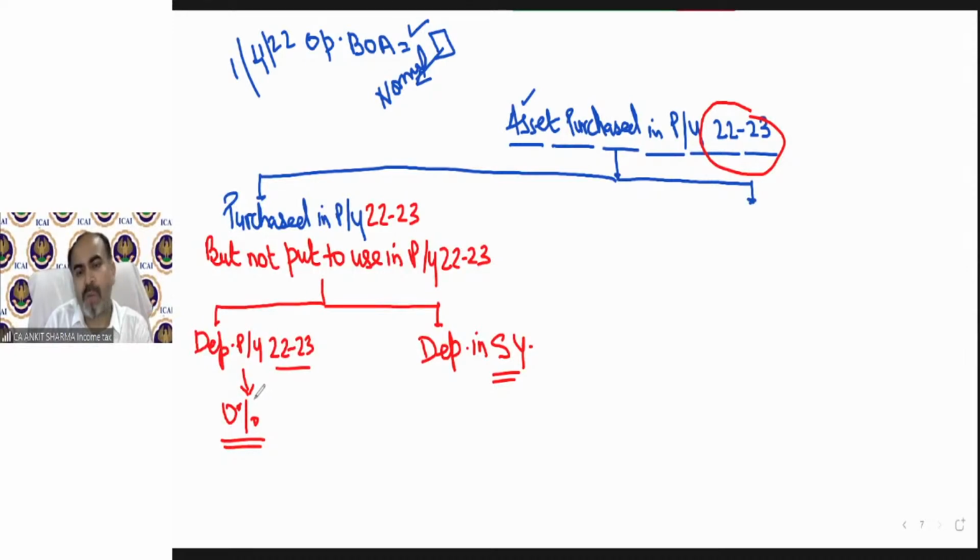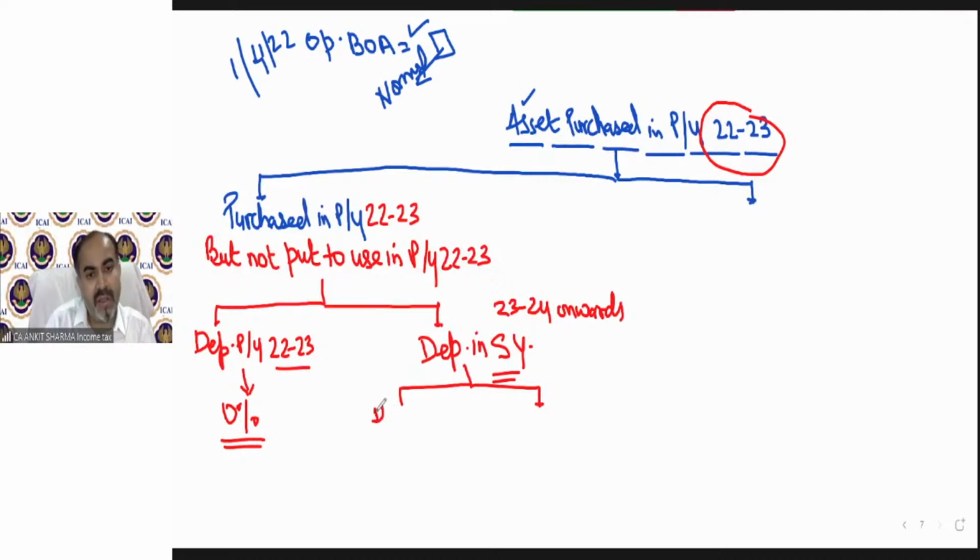It cannot form part of your block of assets. So you cannot claim any depreciation on any asset which is purchased in the previous year, but not put to use in the previous year. What will happen in next subsequent year, that means subsequent year 23-24 onwards?